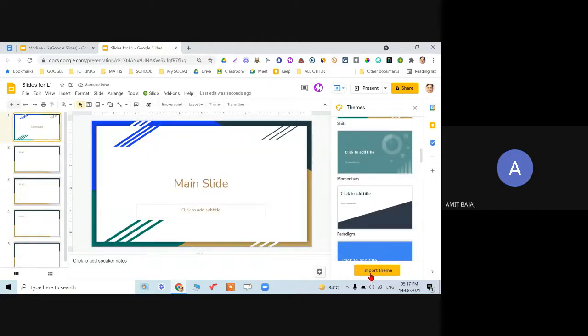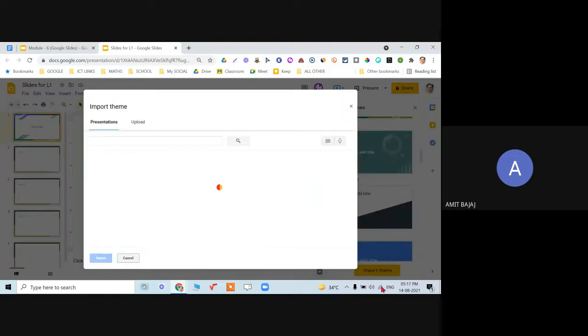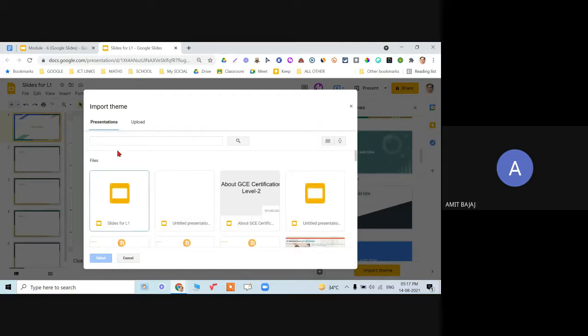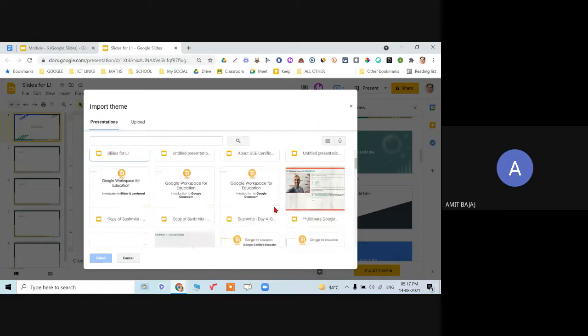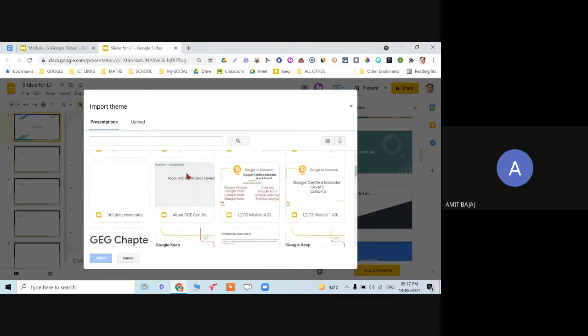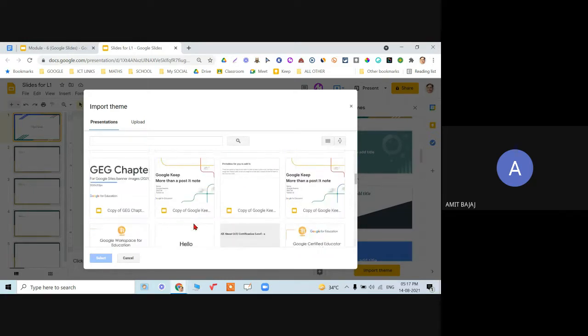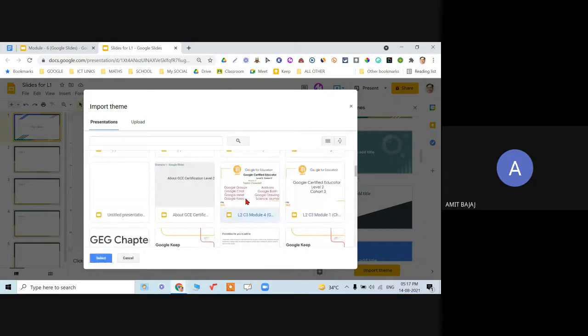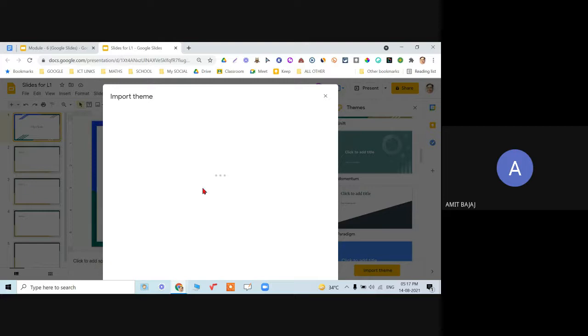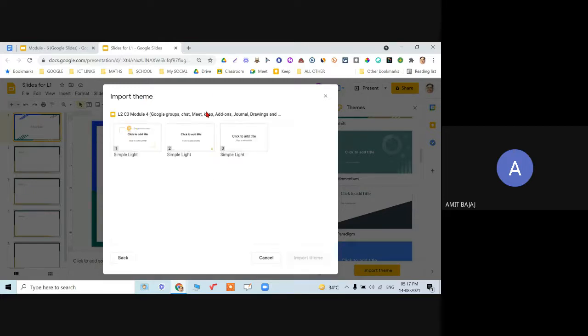You can also import the theme. This is very interesting. When I click on this import theme, I have the option: say I have already created some presentation, or someone has shared their own presentation with me, I can simply choose that presentation, and when I click on select, it will ask me for importing of the theme.